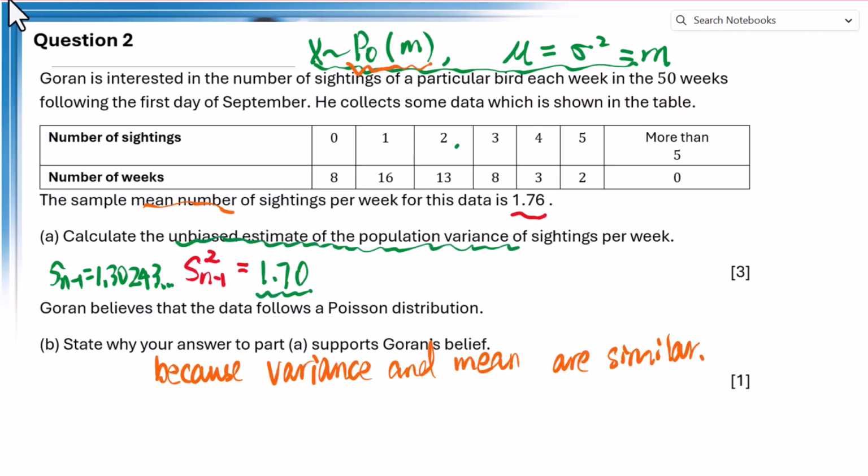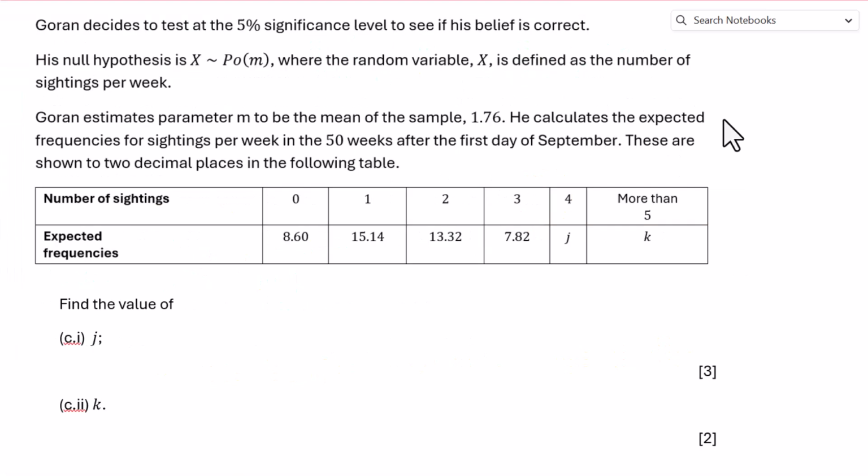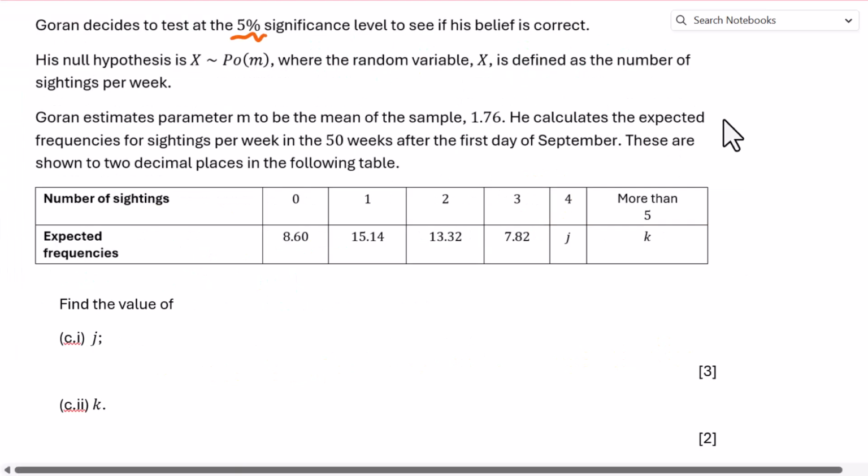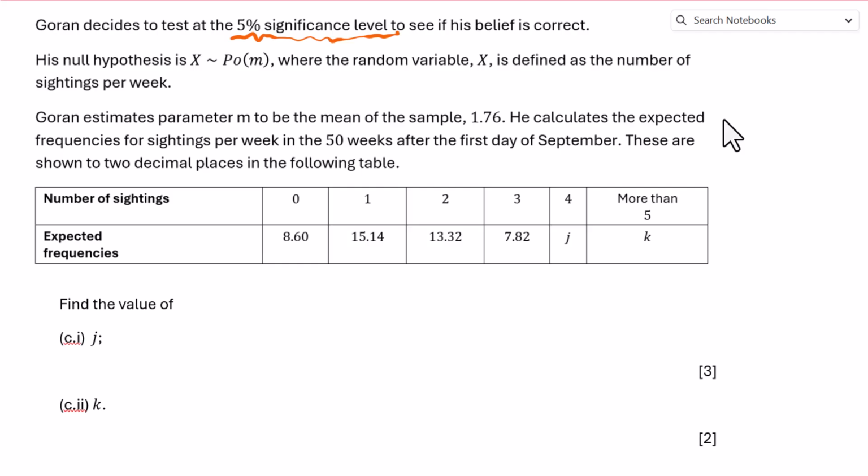Variance and mean are very similar. One is 1.70, the other is 1.76.